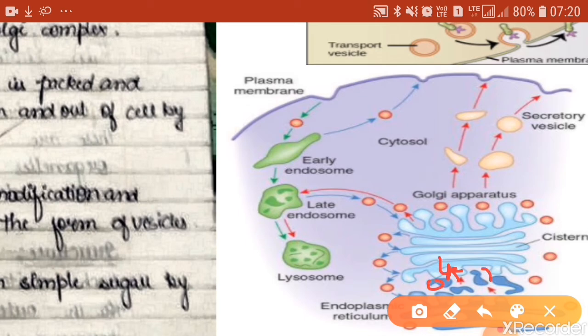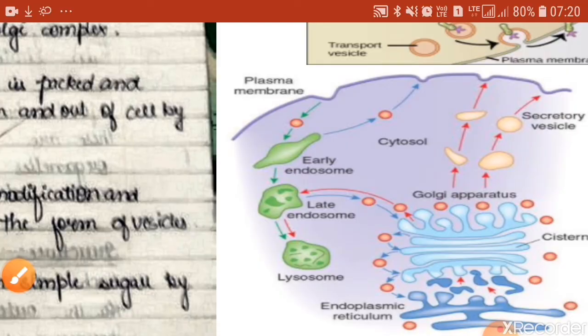They'll fuse, and then they may be modified. The proteins will be modified into an enzyme, and then these are packed into sac-like structures by the Golgi bodies, and they are released as sacs in the form of lysosomes, right?